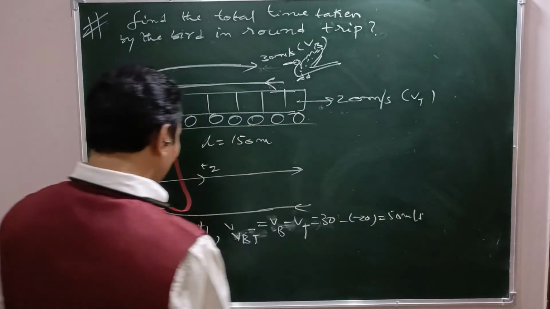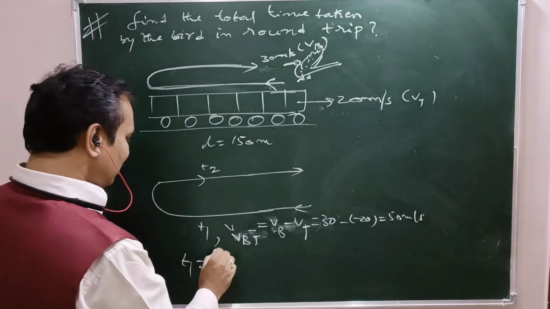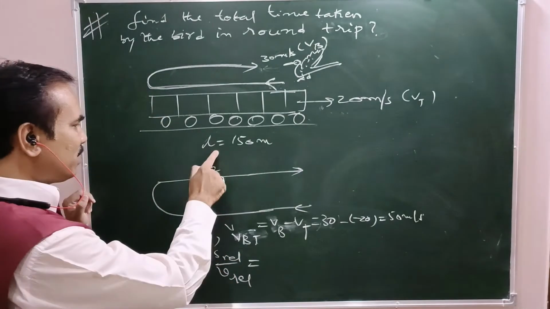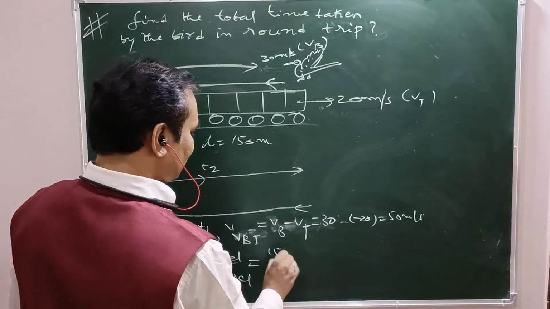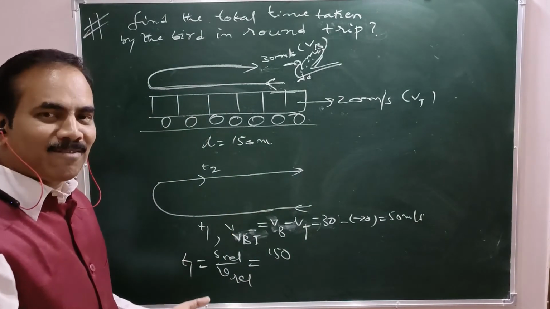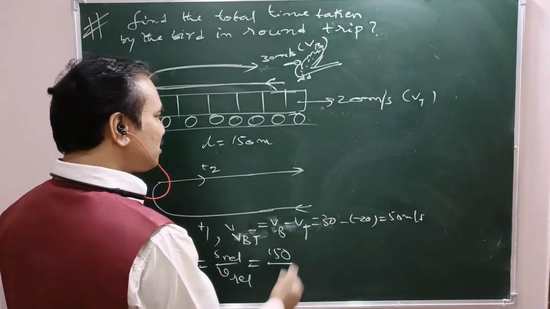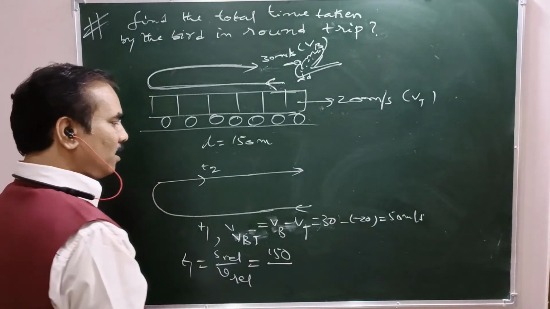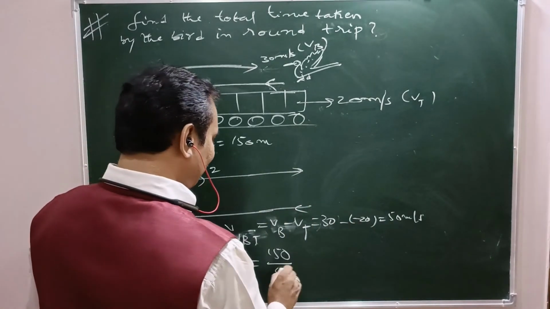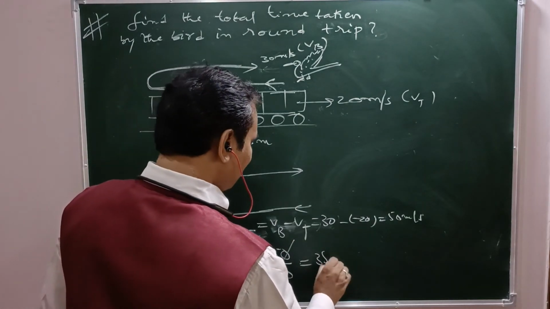What is the time taken here? T1 equals distance by speed, S relative by V relative. S relative means what? 150 meter. The relative distance to be covered is 150, the length of the train. That is 150 divided by relative velocity. What is the relative velocity in the first case, while moving opposite to the direction of motion of the train? That is 50 meters per second. That is 150 by 50, that is 3 seconds.